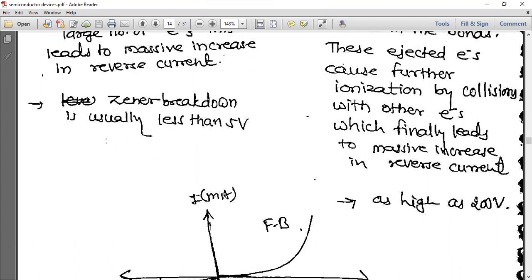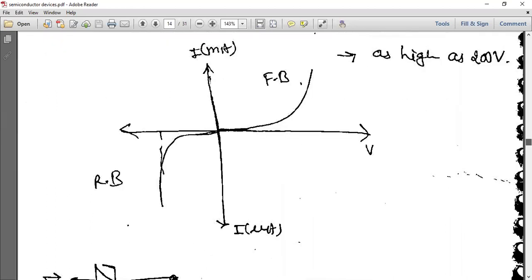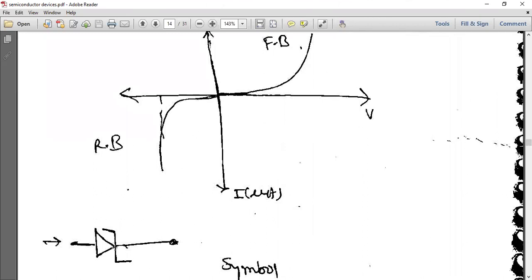Zener breakdown is usually less than 5 volt, while avalanche breakdown can be as high as 200 volt. Okay, and here you can see a graph for this Zener diode, forward bias, reverse bias, and the symbol of the Zener diode is like this. Okay, like a Z.